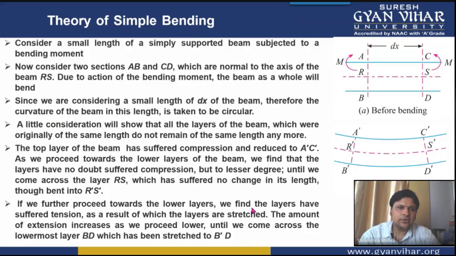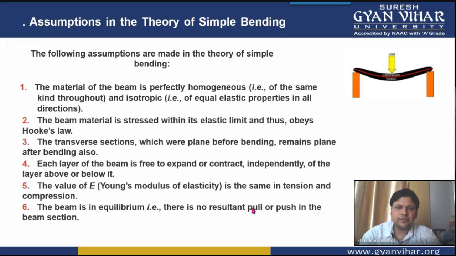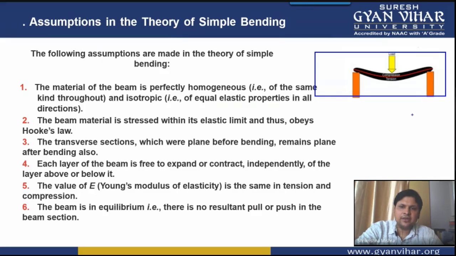Now coming into the theory of simple bending, of this complete black beam, we are taking a small portion, as I have highlighted with a box here.